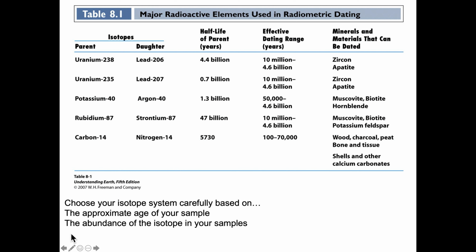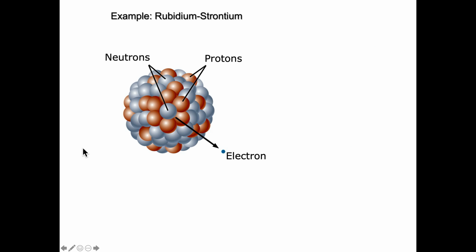It's also important that you know the abundance of the isotope in your samples. If you don't have any uranium-238 in your sample, you don't get to determine a date for that sample. If you don't have any carbon-14 in your sample, like in a Neanderthal, you don't get to use carbon-14 to date that Neanderthal. So how does this happen?